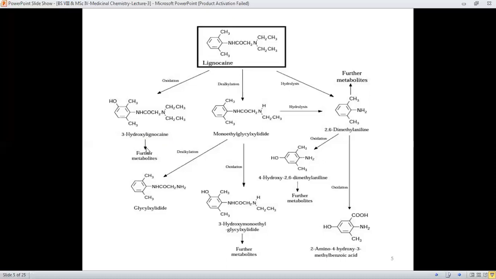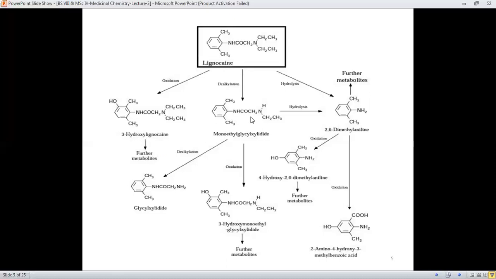And when this 3-hydroxylignocaine is produced, it undergoes further breakdown or elimination of certain groups, or reformation, or oxidation or reduction reaction, which leads to the formation of simpler metabolites.